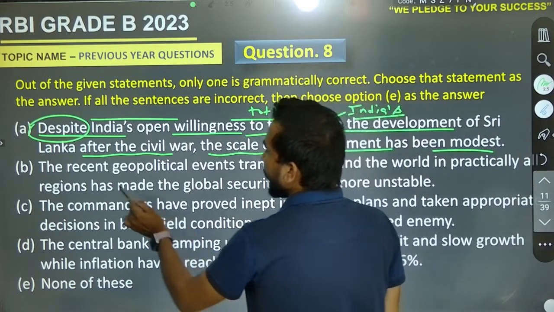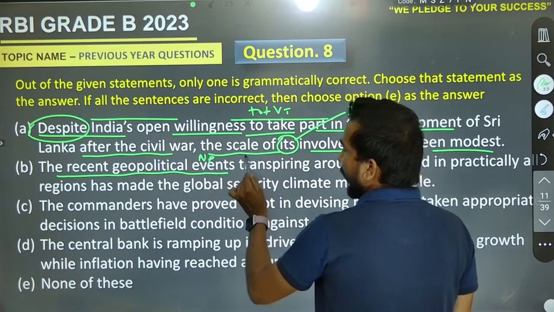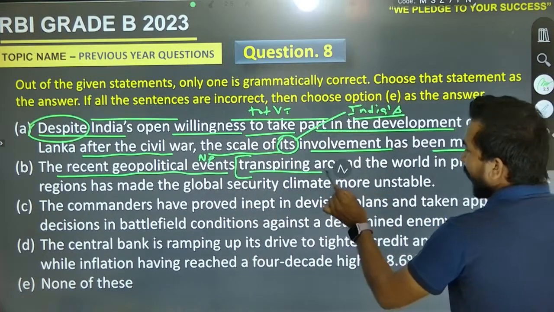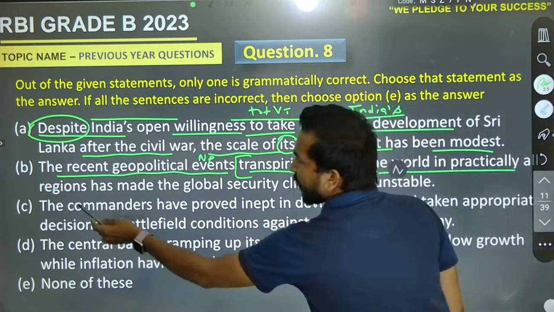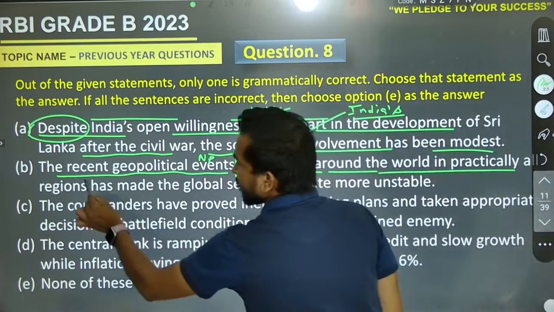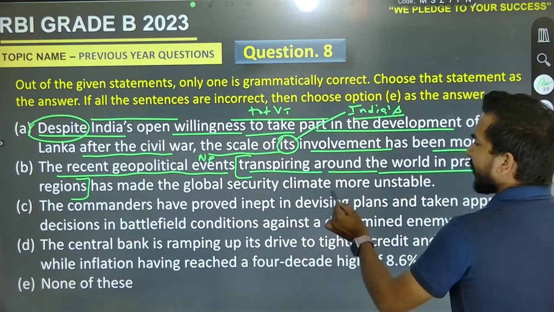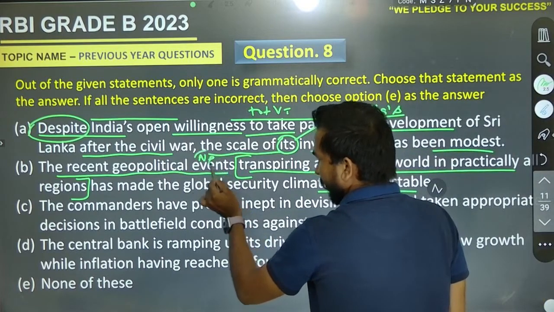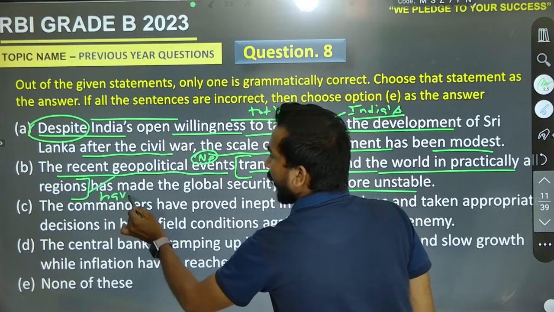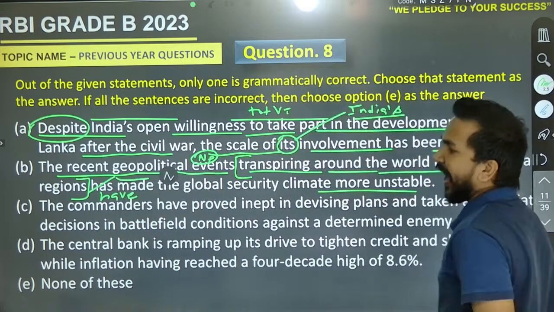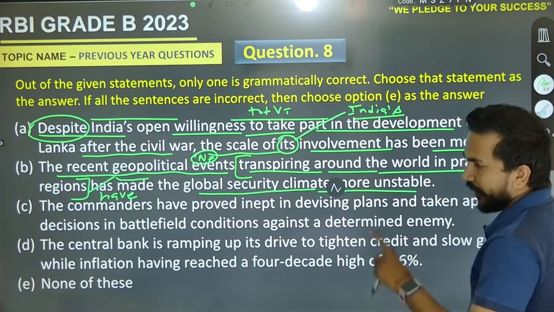The recent geopolitical events. Now events is the plural noun. Now transpiring around the world in practically all regions. This is the phrase. Has made the global security climate more unstable. So if we are having a noun as a plural concept, then definitely there will be a plural verb. It must be have made the global security climate. Now come to the next one.